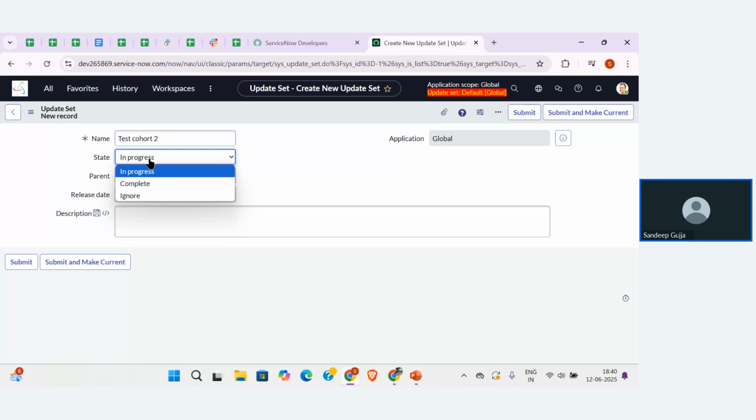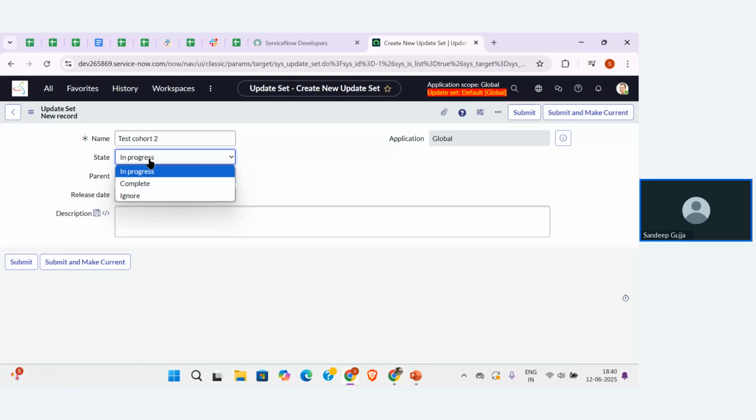Coming to the next stage: whatever configurations we build, if that use case is completed, then we can move the state of the update set from In Progress to Complete, so that whatever configurations are required for the scenario are done, and I can use this update set to move my configurations from one instance to another instance. For that, I'm going to use the stage called Complete. And lastly, we have one more, that is Ignore.